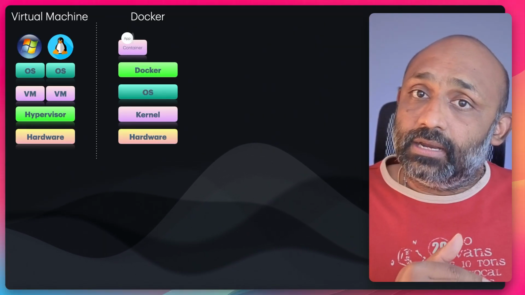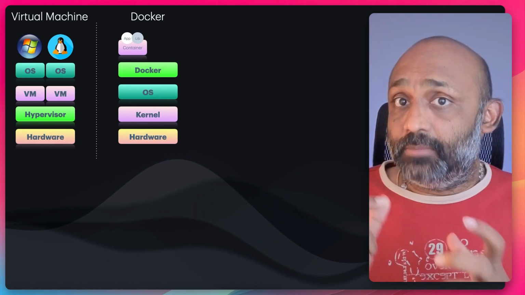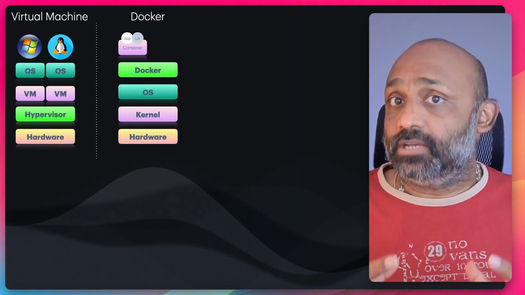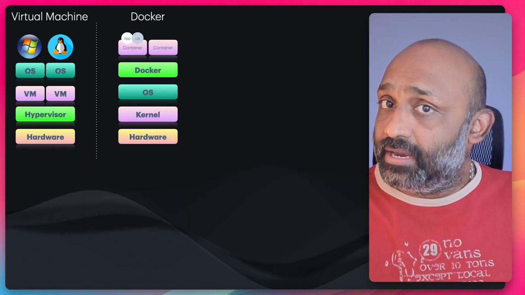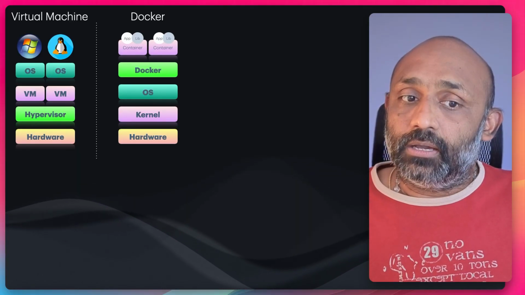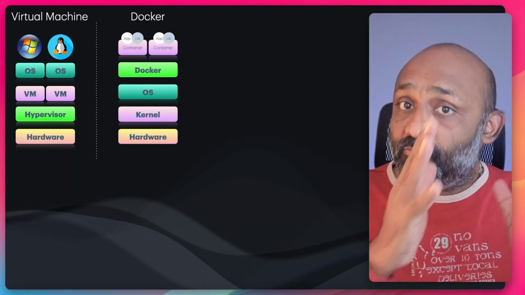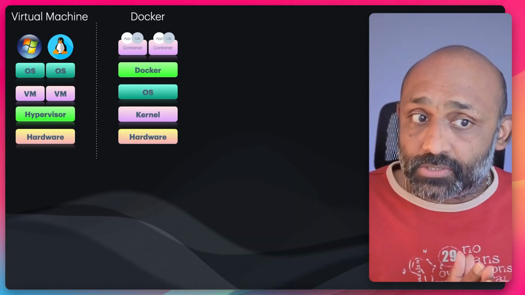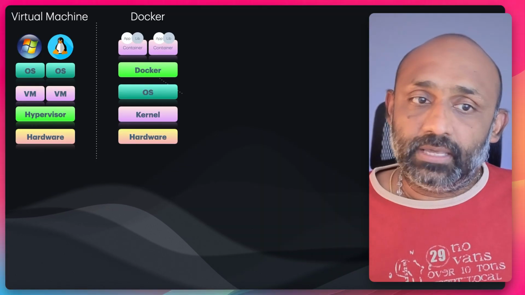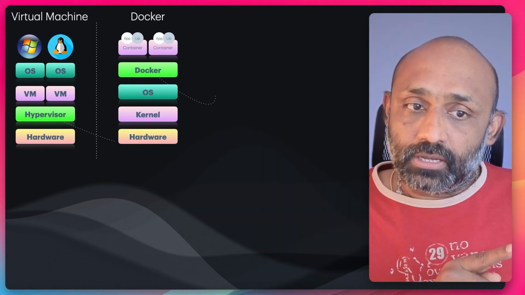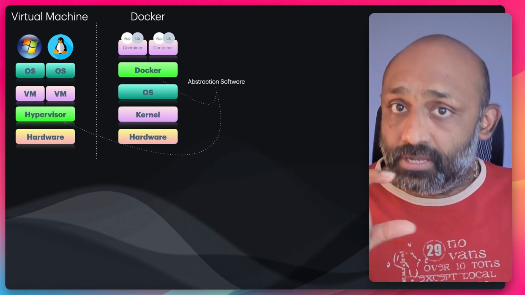Inside that container, what we have is the application we want to virtualize and the dependent libraries which are needed for that application to run inside that container in a virtualized manner, right? So like that, we can keep creating different containers within the same operating system. What this allows is process level isolation rather than machine level, physical machine level isolation. That's the key difference between these two. One important thing to note is that Docker and hypervisors are called the abstraction software, which we saw as part of the definition, right?